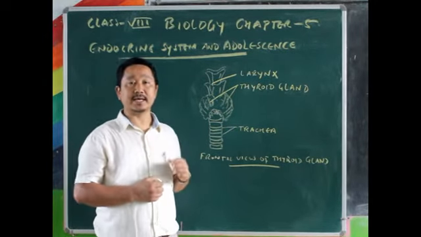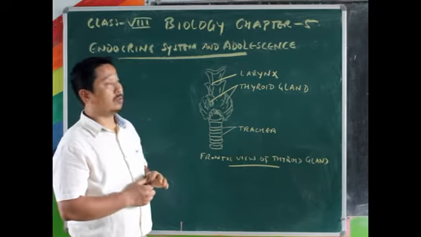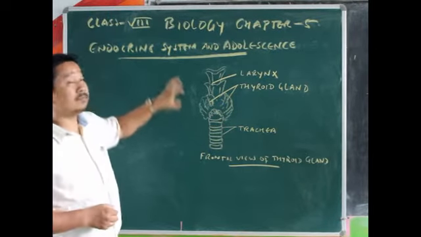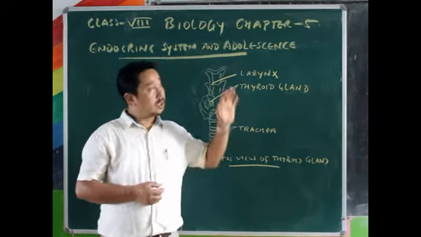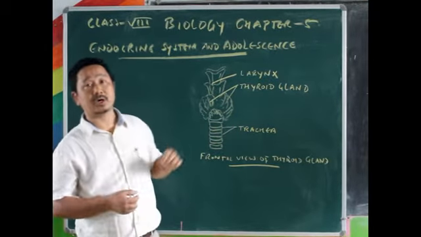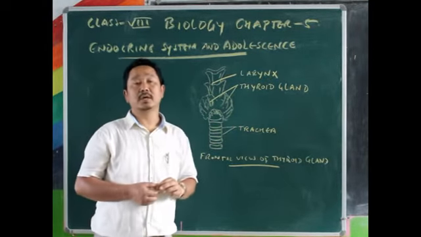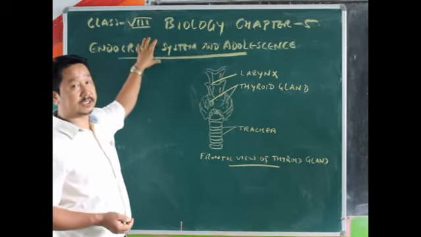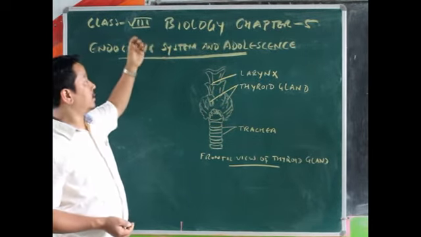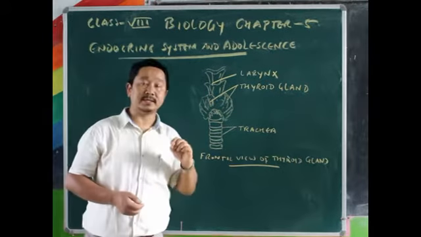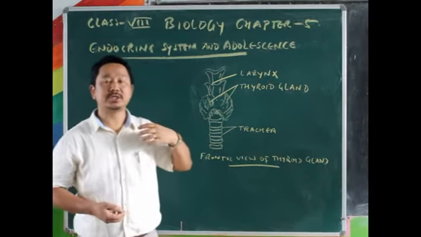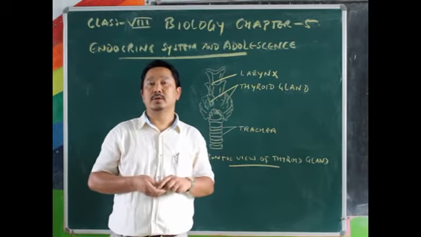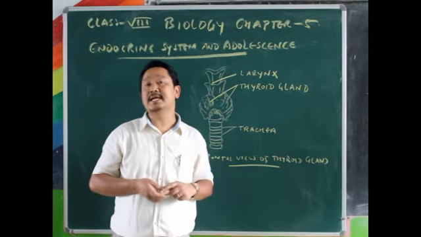Alright. So now we'll be talking about this endocrine system and adolescence. Here from the topic, let me tell you what we understand is system, endocrine system. Endocrine system means the system which contains the hormone secreting glands.